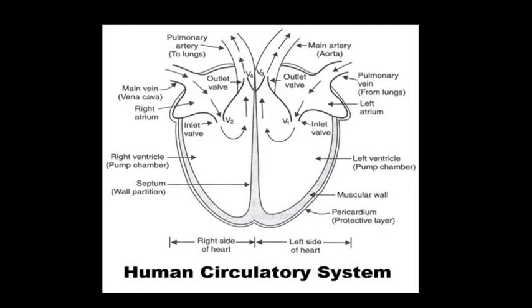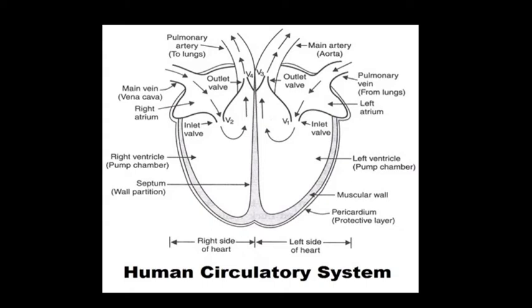And the left atrium is connected to the left ventricle through a valve V1, as you see in the slide. Similarly, the right atrium is connected to the right ventricle through another valve, we call that V2. And these valves prevent the backflow of blood.